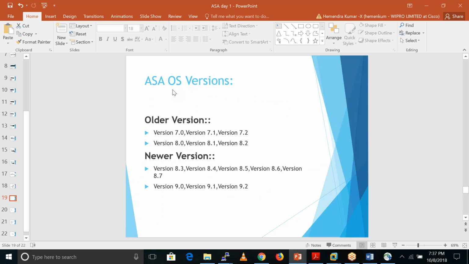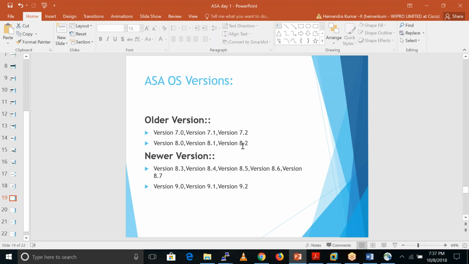These are the ASA software versions. Older versions are version 7.0, 7.1, 7.2. Then we have 8.0, 8.1 and 8.2. Okay, what is the main difference between these older versions and newer versions?